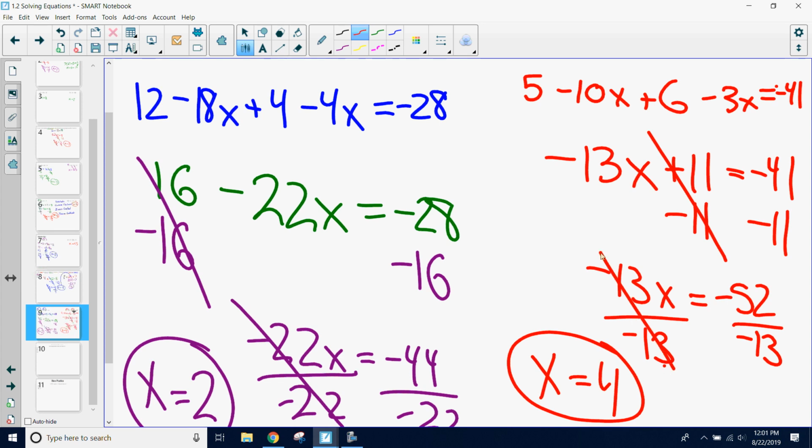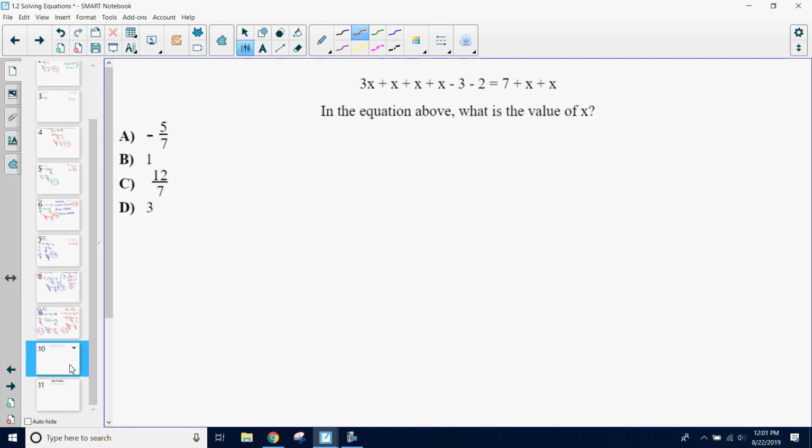You found your mistake? Okay, good. So once again, distribute all those parentheses if you can, combine those like terms, inverse that constant, inverse the coefficient, and you're good to go. We're going to look at one last question for this note to finish this out.